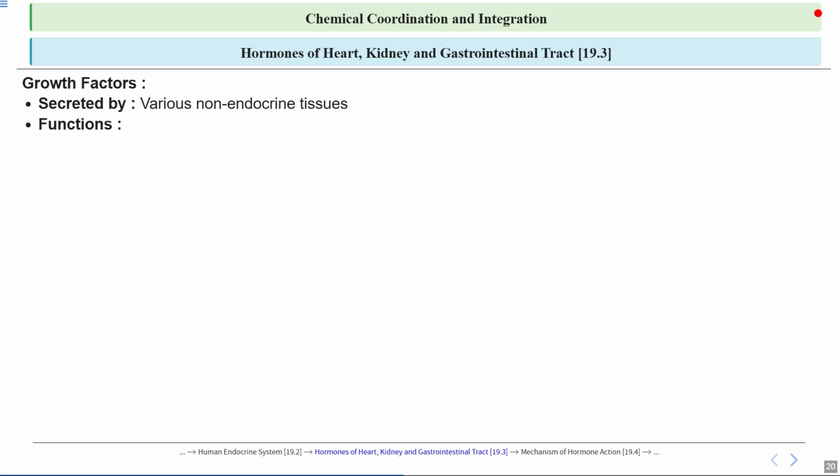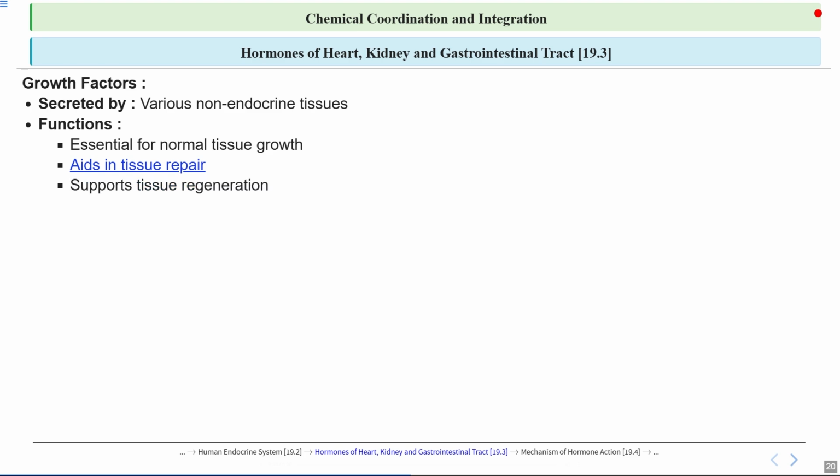Okay, let's talk about function. So, it is very important for normal tissue growth. Okay, it aids in tissue repair. So, this line refers to the role of certain substances or processes that help in healing and regeneration of damaged tissues in the body. It supports tissue regeneration. So, it refers to the ability of certain biological processes or substances to help damaged tissues heal and grow back, which is an important aspect of biological repair in living organisms.